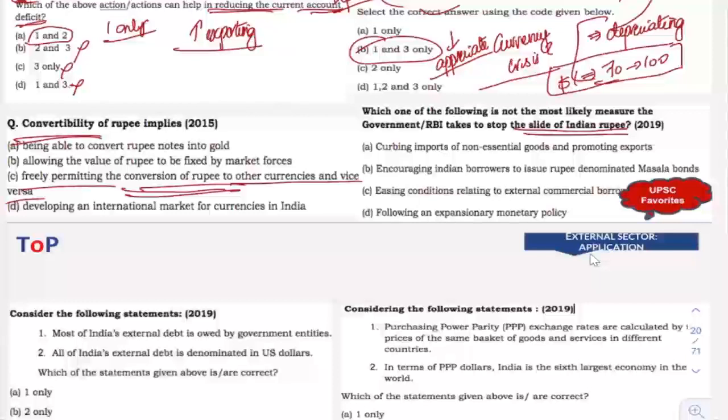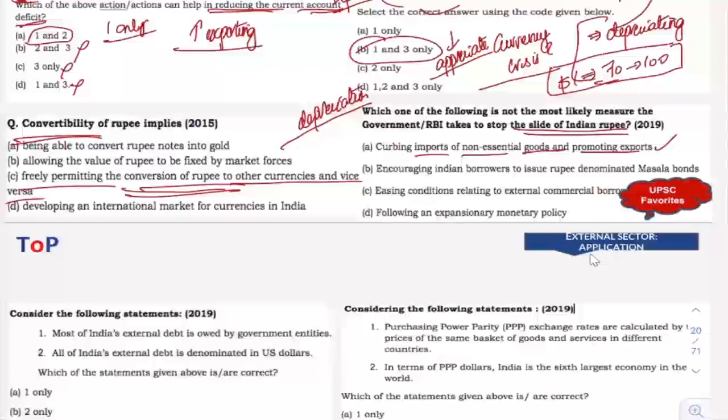Okay. So curbing imports of non-essential goods and promoting exports. That is one thing. Will it reduce slide of Indian rupee? Will it reduce depreciation of rupee? Of course, it will reduce. If you reduce imports, that means the foreign exchange outflow will reduce, right? As a result, depreciation will also come down. When you import more, you are losing a lot of foreign exchange, right? So imports will lead to depreciation of rupee.